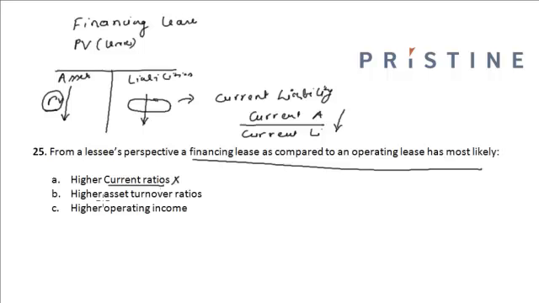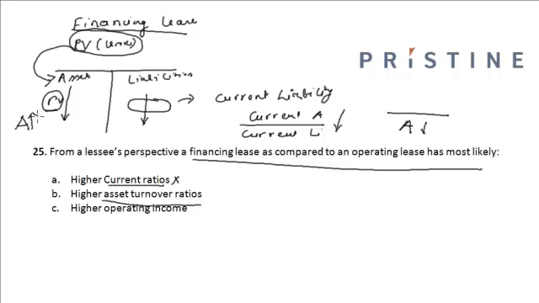Let us look at the second option, the higher asset turnover ratio. Now in the asset turnover ratio, the asset part comes in the denominator. Now in case of financing lease, the present value of the lease is added on the asset side. So my net asset goes up. So if the asset goes up, then my asset turnover ratio will go down because the asset forms the denominator part of the asset turnover ratio. Hence this option is also incorrect.